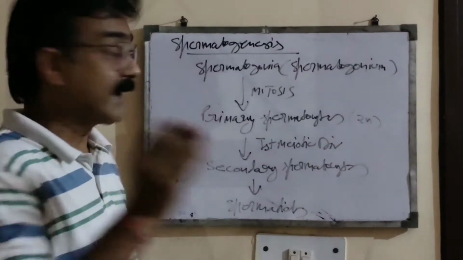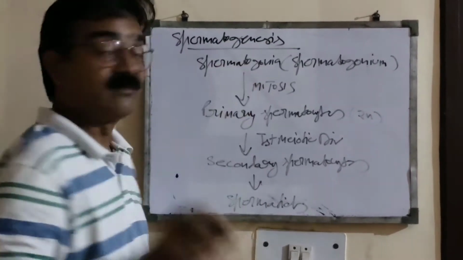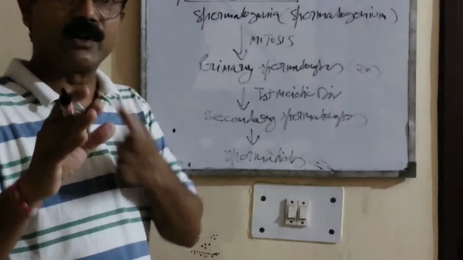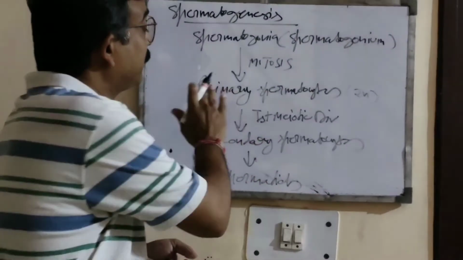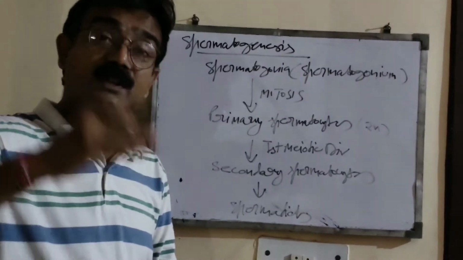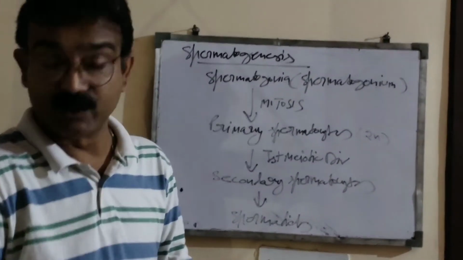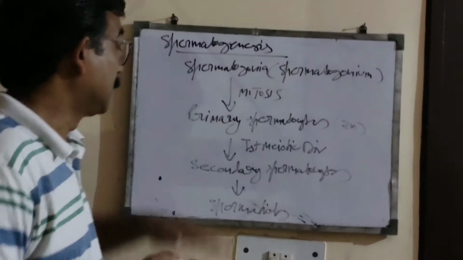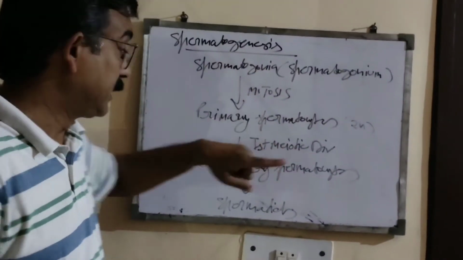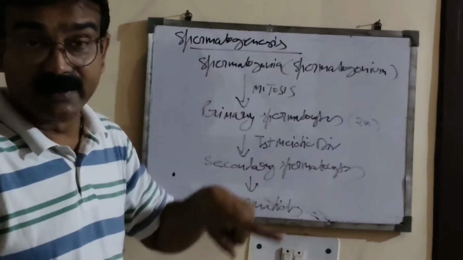Now the question is why these spermatogonia first divide mitotically. They divide mitotically to produce a sufficient amount of primary spermatocytes, because to form a huge number of male gametes or sperm. So these formed primary spermatocytes now divide meiotically.